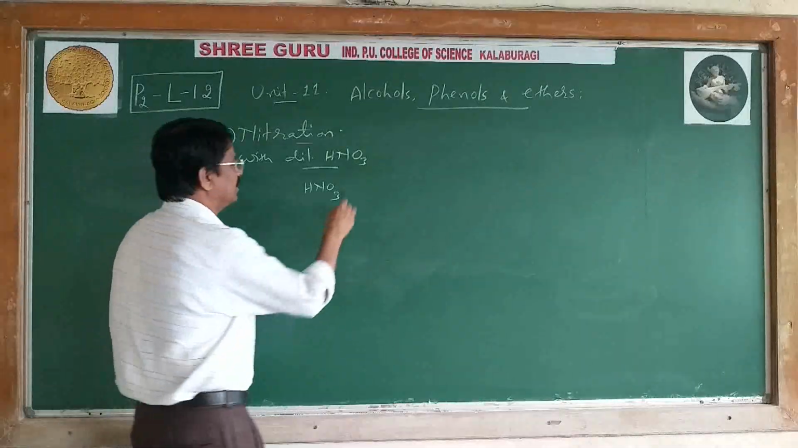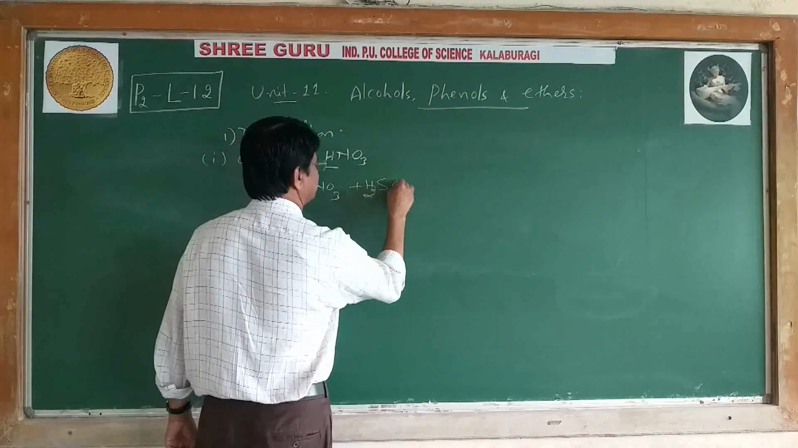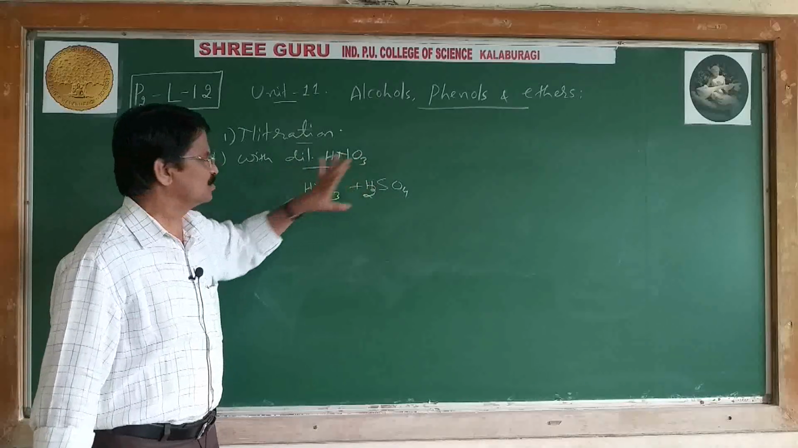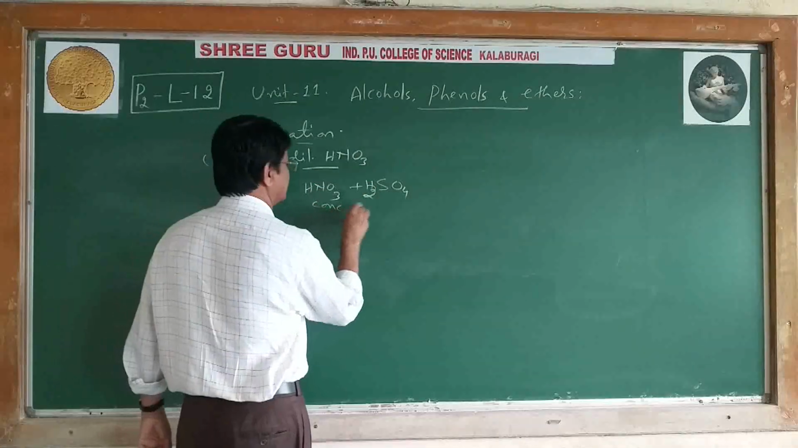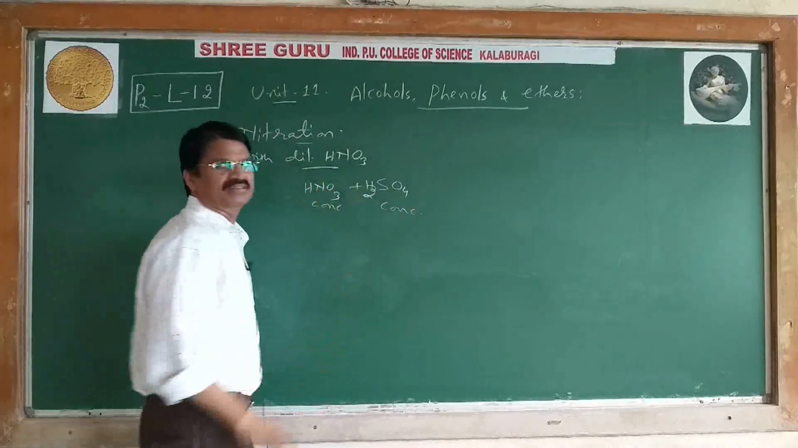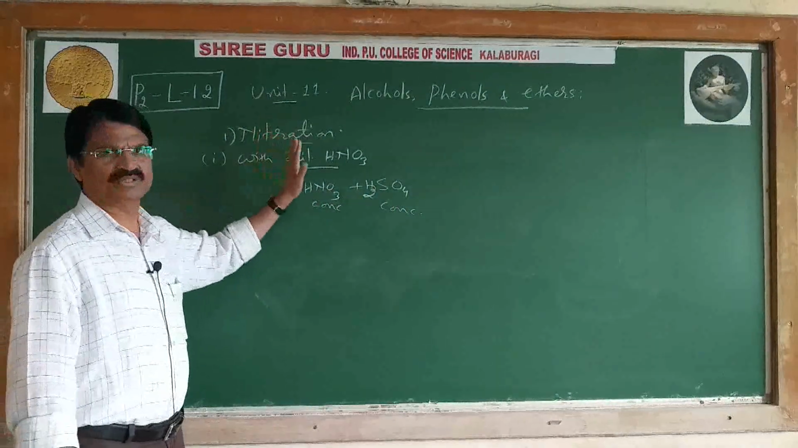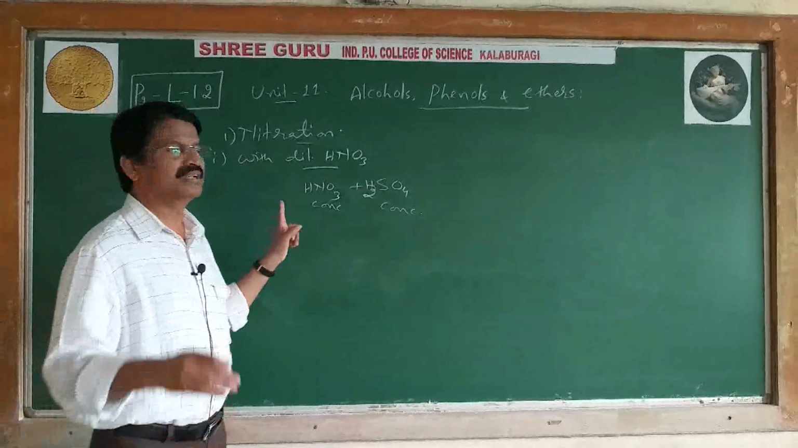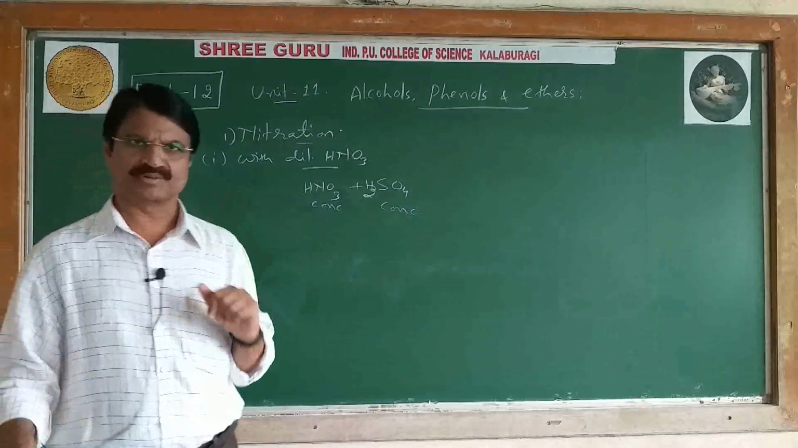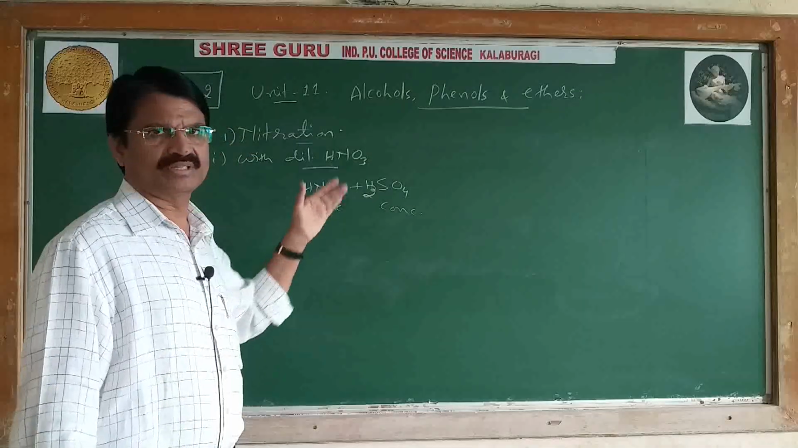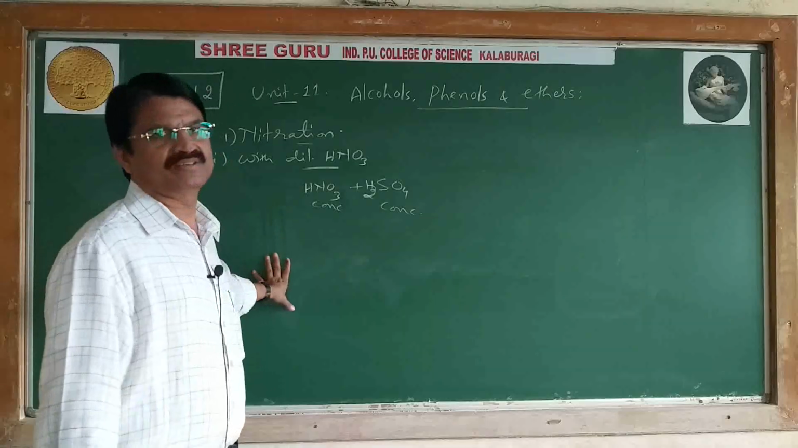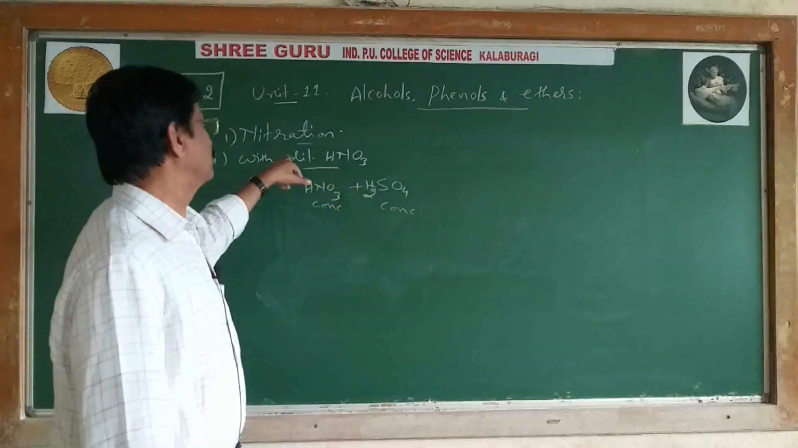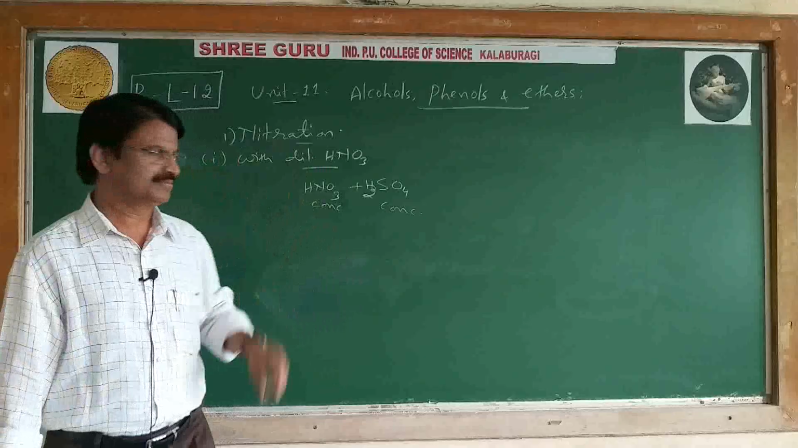HNO3 and H2SO4. Usually in nitration we use HNO3 and H2SO4, and both are concentrated. This is general. But in the case of phenol we use dilute HNO3, that is different. But step 1 in the mechanism is generation of the electrophile. Recall the PUC 1 mechanism, what nitration is and how it occurs. The same method you will follow for nitration of phenol.